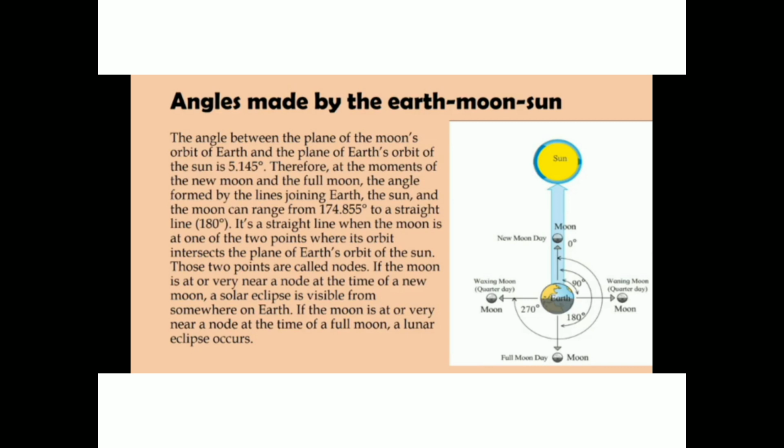On the first and third quarter days, the moon, the earth and the sun make an angle of 90 degrees. At this position, we see half of the illuminated portion of the moon. Hence in the sky, it appears semicircular in shape.